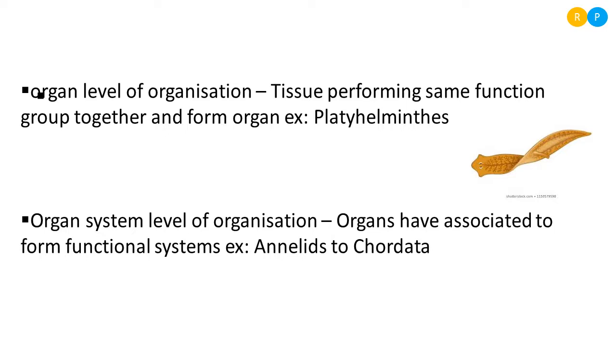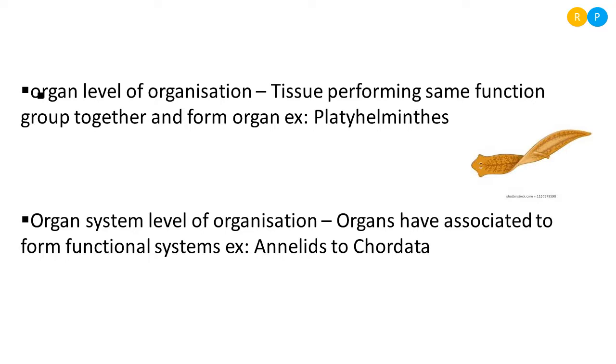What is the function of the digestive system? It helps in digestion. Clear, right? Like that, we have the circulatory system for the circulation of blood throughout the body, and we have the respiratory system for breathing. Like that, we have many organ systems in our body to perform physiological activity.